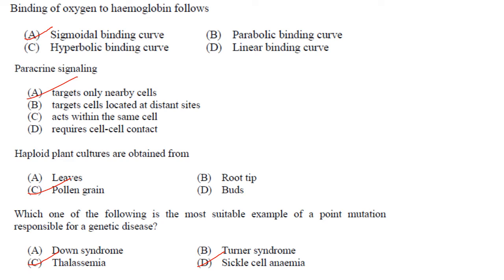Sickle cell anemia is the result of a change in a single nucleotide, and it represents just one class of mutations called point mutations. Changes in the DNA sequence can also occur at the level of chromosome, in which large segments of chromosome are altered. So, point mutation can be either thalassemia or sickle cell anemia. I am not sure what was given in the answer key. So, as per me, it can be either thalassemia or sickle cell anemia.